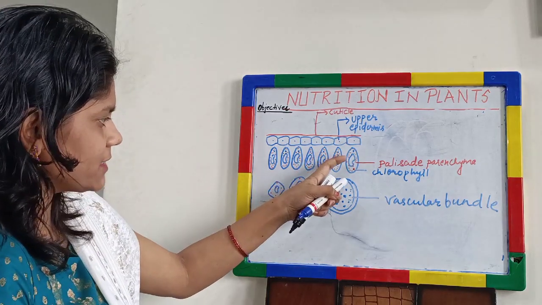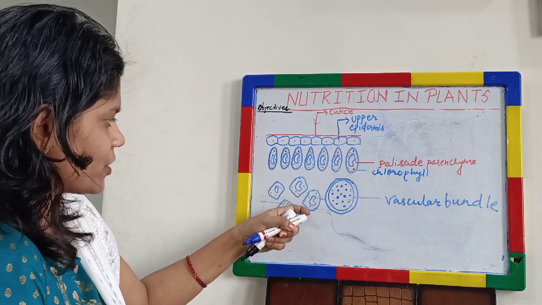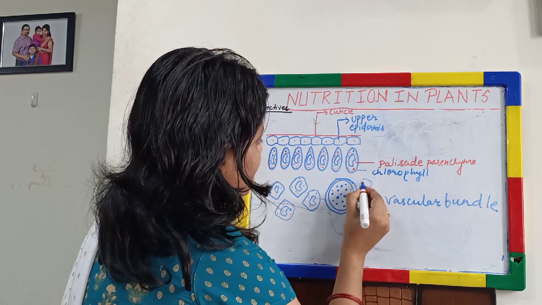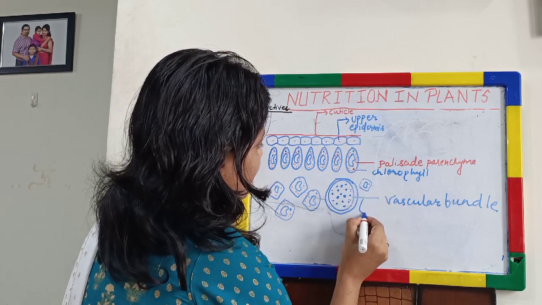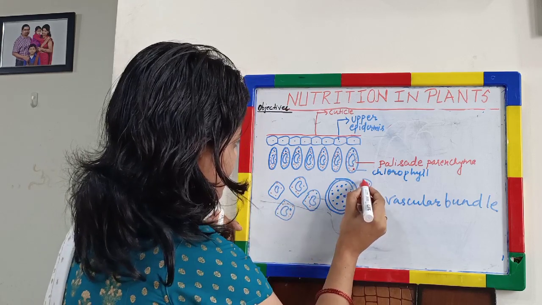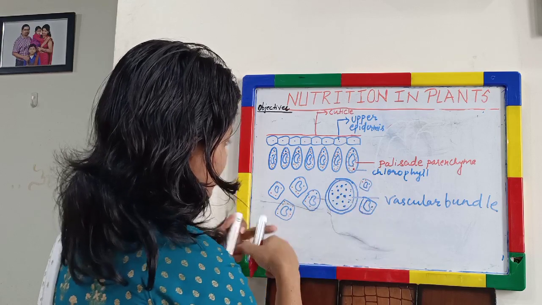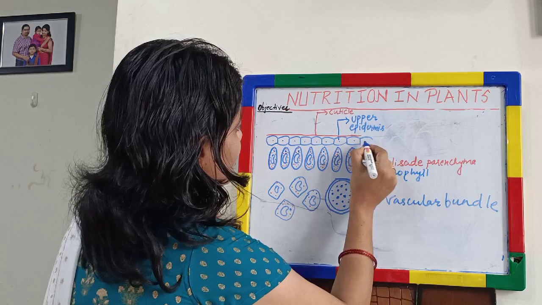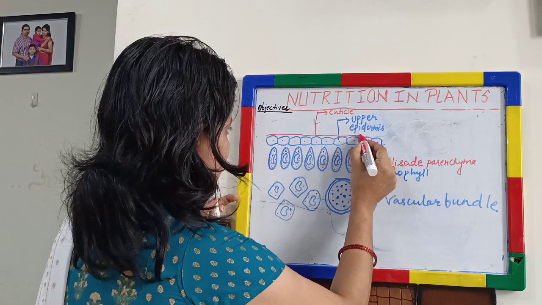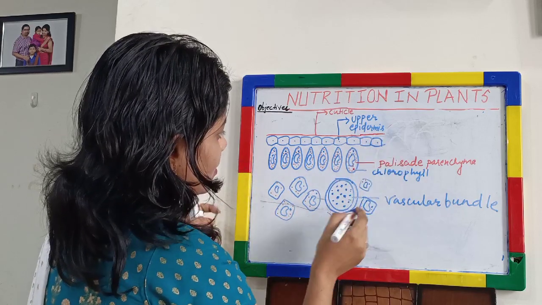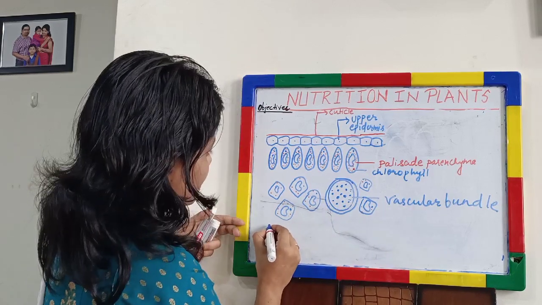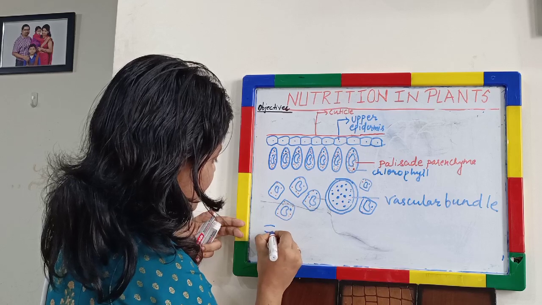Okay, so this is the palisade parenchyma, these are the spongy parenchyma, this is the vascular bundle, and below this is the lower epidermis.